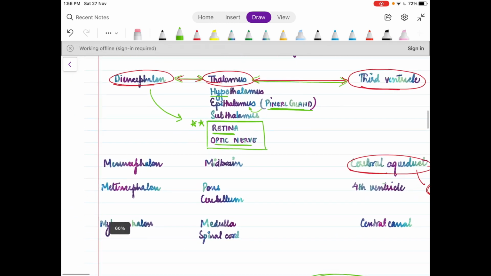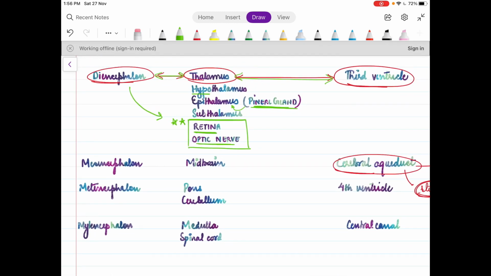Now we come to metencephalon. Metencephalon gives rise to pons and cerebellum, and the ventricle associated is the fourth ventricle. We all must recall from neuroanatomy that anterior to the fourth ventricle is the pons, whereas posterior to the fourth ventricle is the cerebellum. Now we all know that these three share an embryological origin, and it's easy to remember this way. Myelencephalon gives rise to medulla and spinal cord, and the neural canal remnant they have is the central canal.